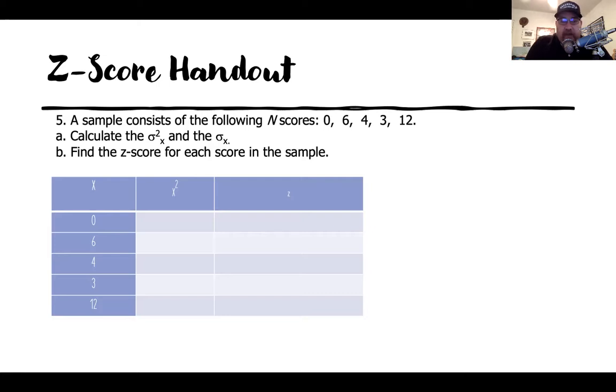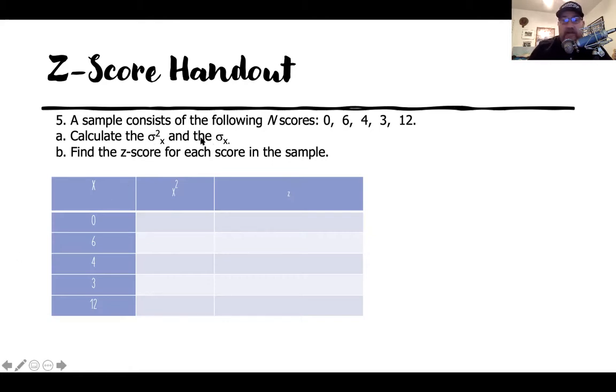So I try to help you out, give you a little hint, right? Kind of jog your memory as you're going through to solve for the variance and standard deviation. You just square each of the x values, right? And then find the sum of the squared x's and find the squared sum of x. Work them through the formula for variance, and then take the square root of the variance to get the standard deviation. So that's all in step A.